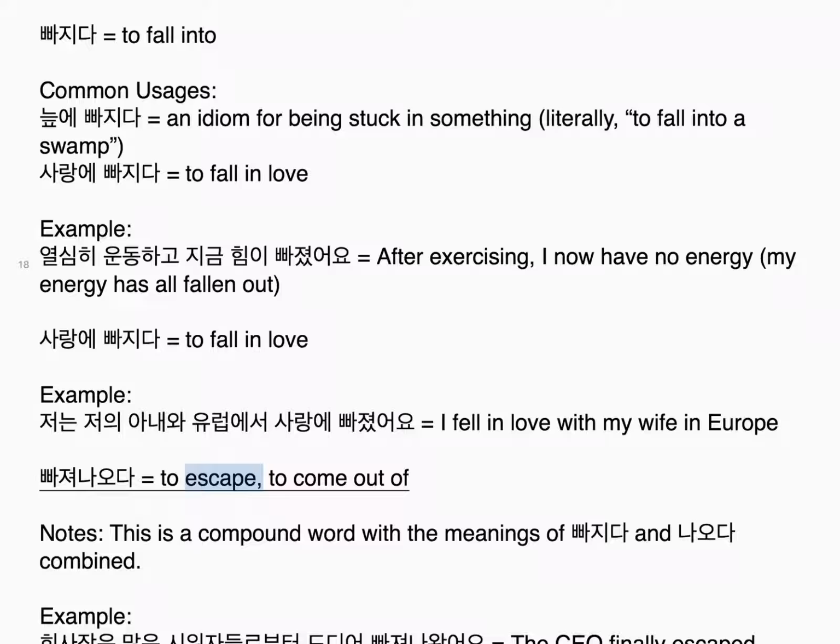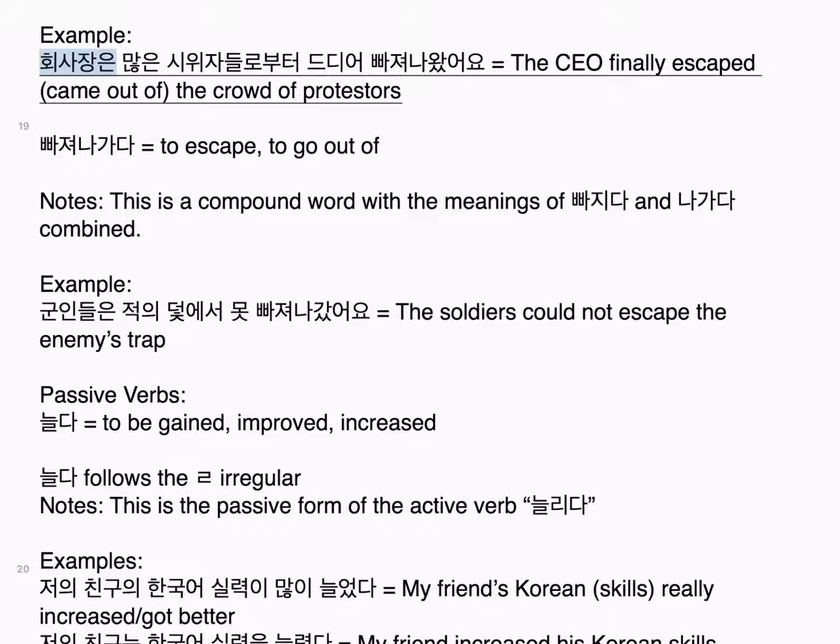빠져나오다, to escape, to come out of. Notes: this is a compound word with the meanings of 빠지다 and 나오다 combined. Example: 회사장은 많은 시위자들로부터 드디어 빠져나왔어요. The CEO finally escaped, came out of, the crowd of protesters. 빠져나가다, to escape, to go out of. Notes: this is a compound word with the meanings of 빠지다 and 나가다 combined. Example: 군인들은 적의 덫에서 못 빠져나갔어요. The soldiers could not escape the enemy's trap.